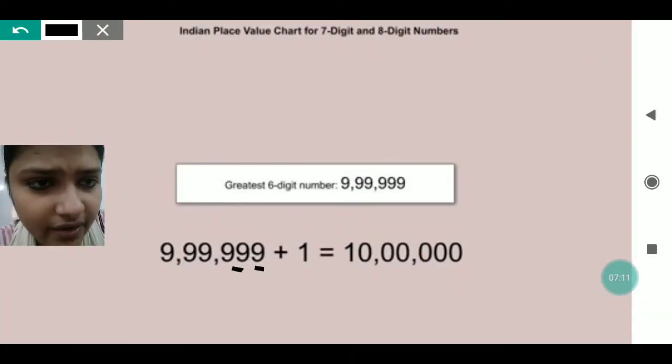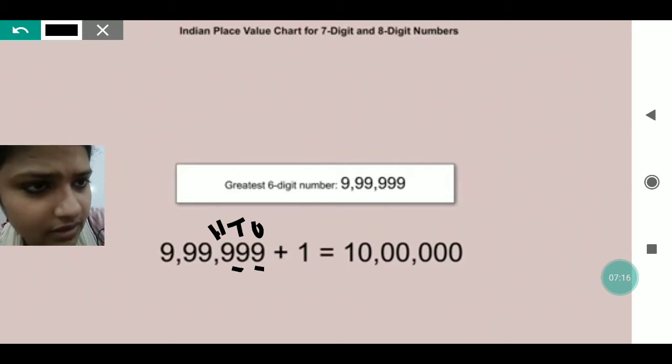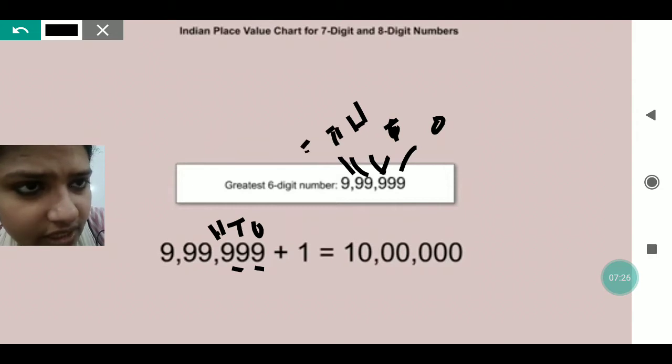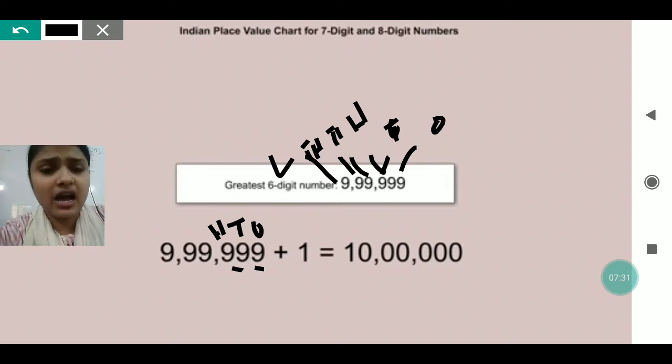Ones, tens, 100, 1,000, 10,000 and lakh. Till lakh it is. So after the lakh period we will put a comma, then 10,000 and 1,000 will come in one period, then we will put a comma. After 100, tens and ones we will put nothing, because that is the last number. Till ones only the place value is there.